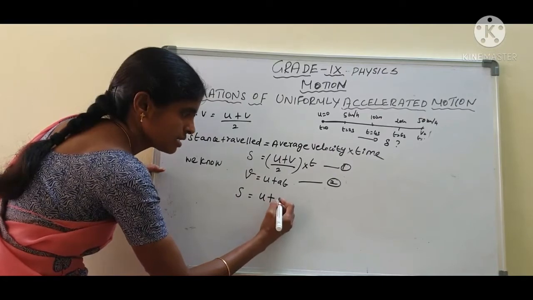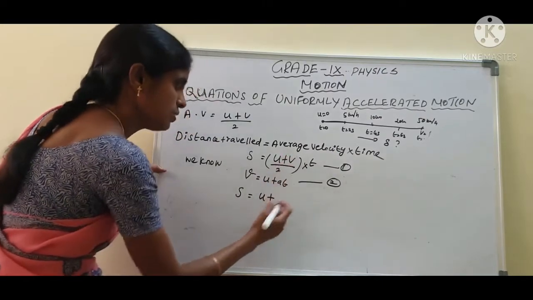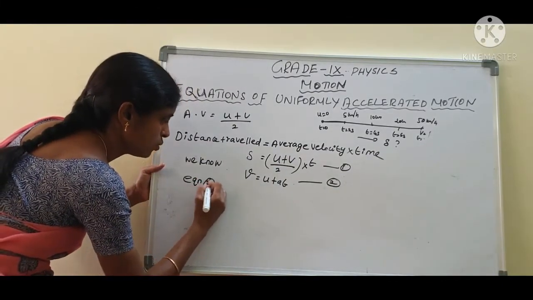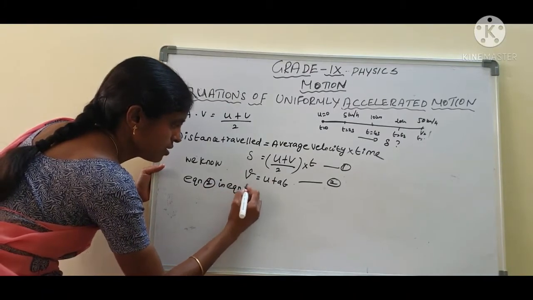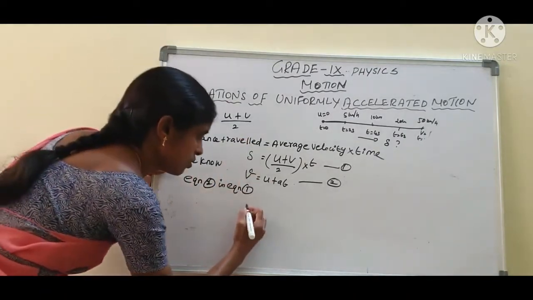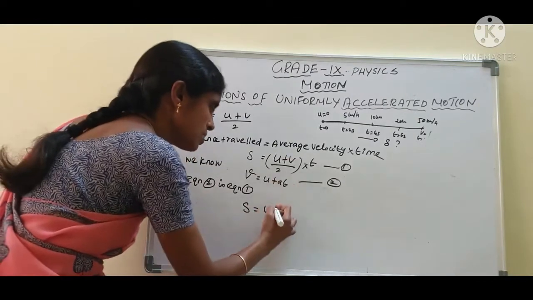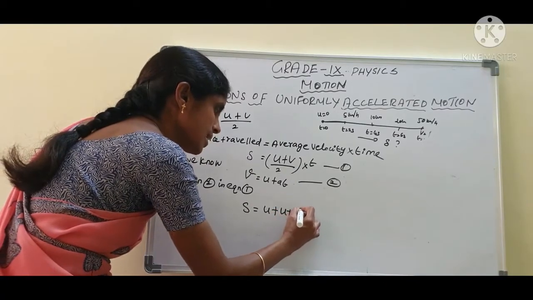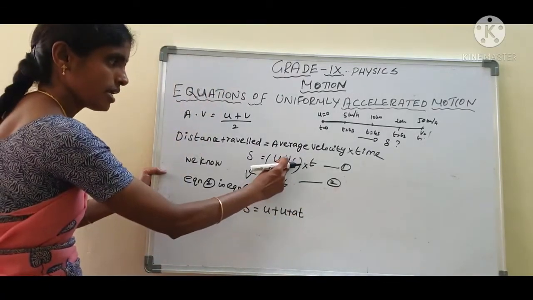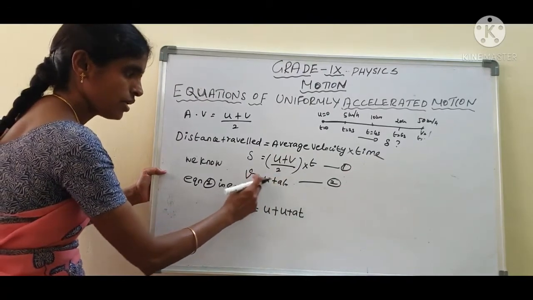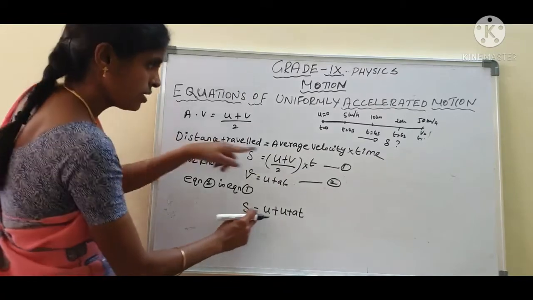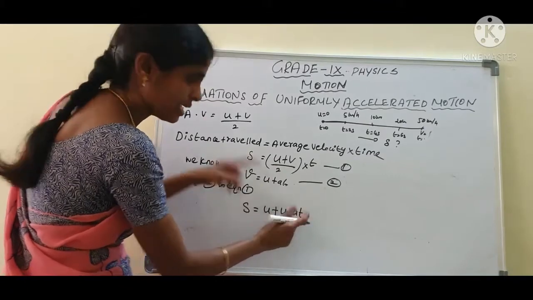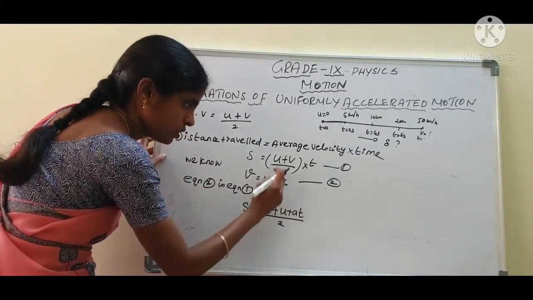We substitute the value of v, equation 2 in equation 1. s equal to u plus v's value. What is the v value? u plus at. In place of v we substitute this value, v equal to u plus at. So s equal to u, and in place of v we substitute u plus at, then by 2. The 2 is written as it is.